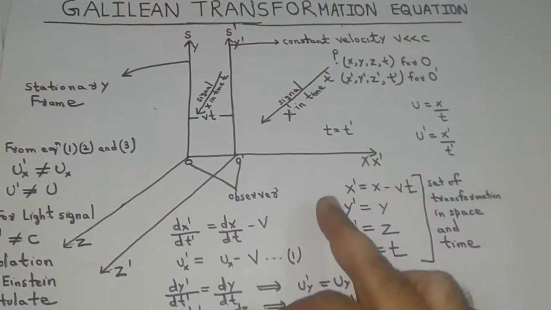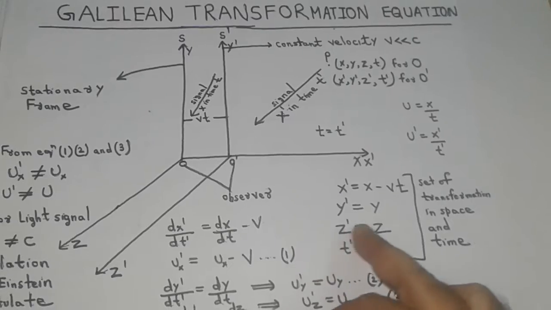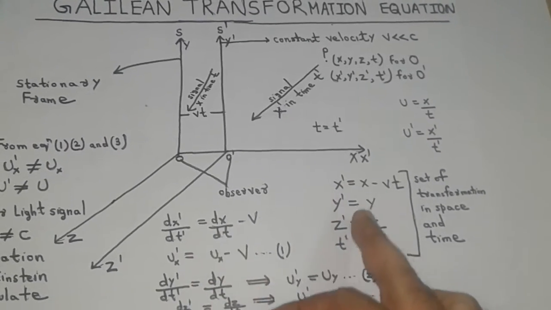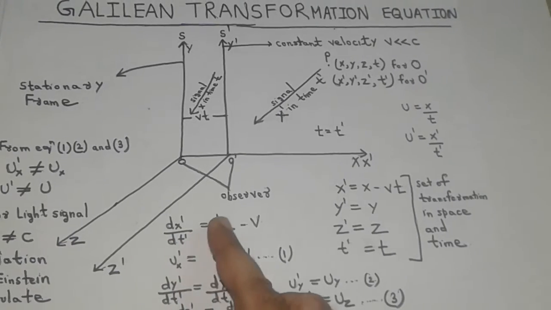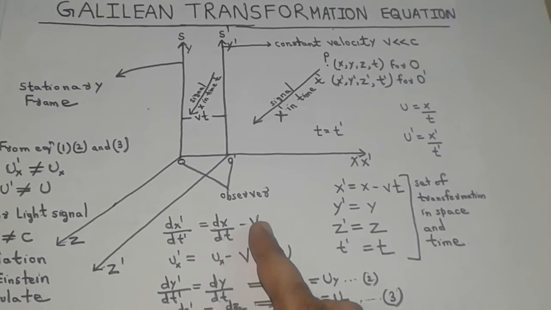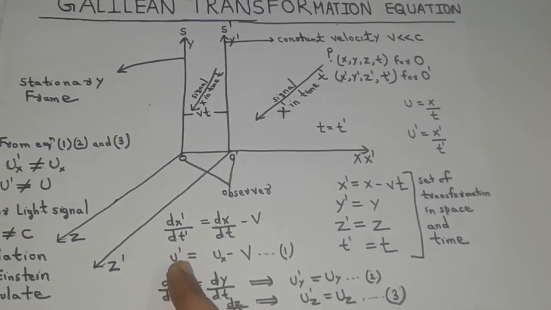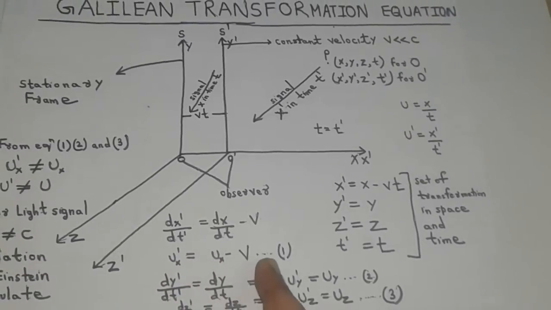Now if we differentiate these displacement equations with respect to time in x, y and z directions, we get dx dash by dt dash equal to dx upon dt minus v, which can be further written as u dash x equal to ux minus v, as equation 1.